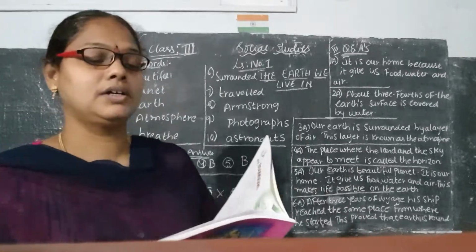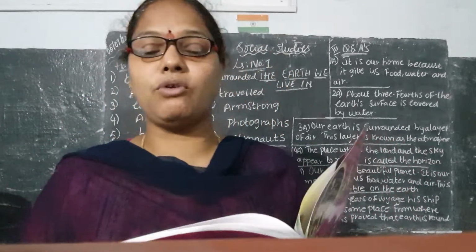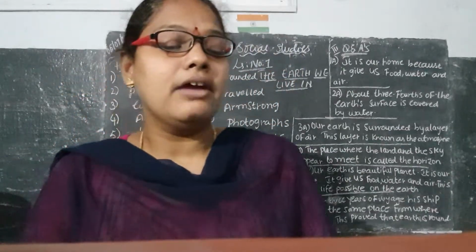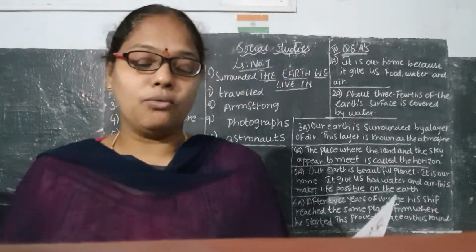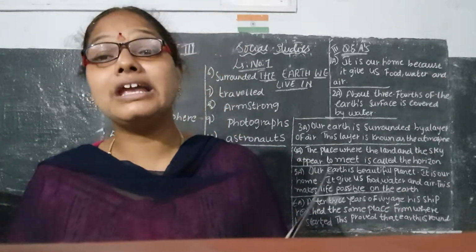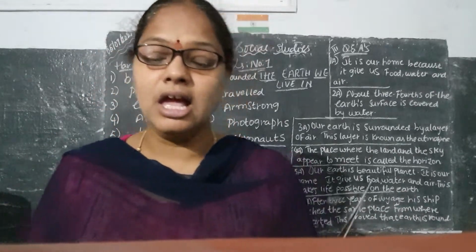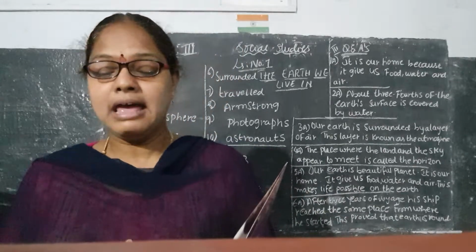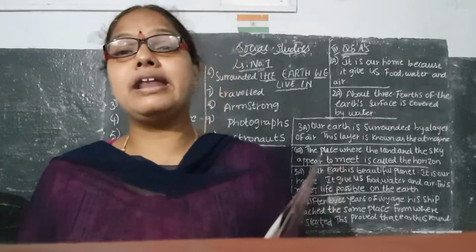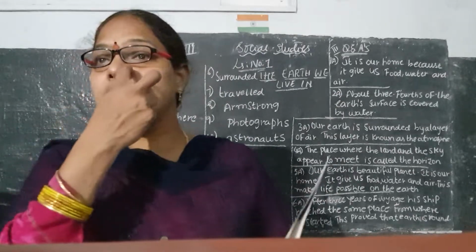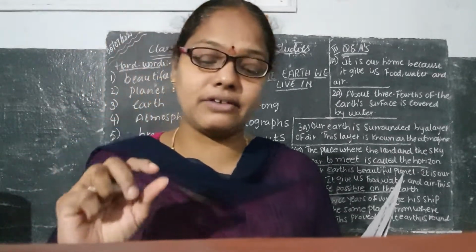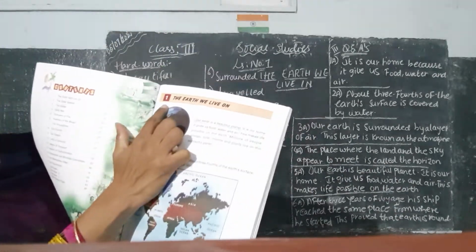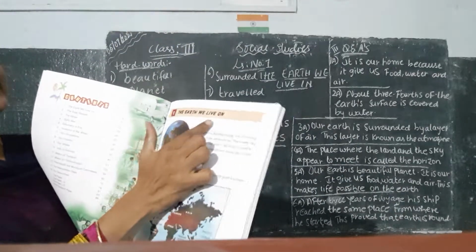The earth we live on. So here, what is that? In this lesson, we are going to learn about what is earth, what living things live on the earth, and what different types of animals, birds, insects and plants live on this wonderful planet. So here, earth is a wonderful planet. What is lesson number 1? The earth we live in.